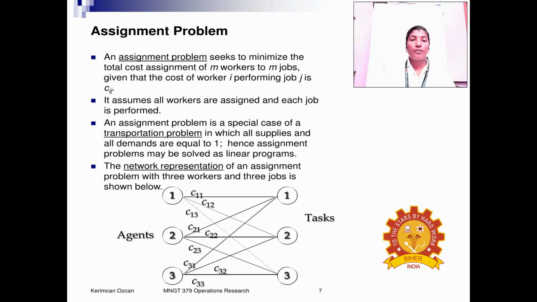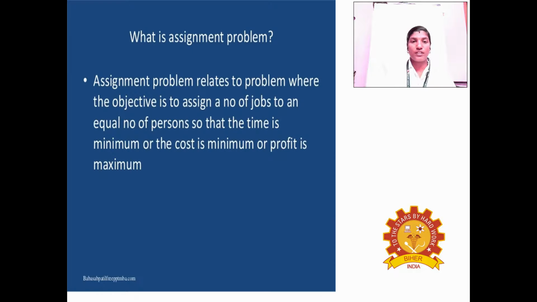An assignment problem is a special case of the transportation problem in which all supplies and all demands are equal to 1, and hence the assignment problem may be solved as a linear program. This is one network representation of an assignment problem with 3 workers and 3 jobs, as shown in the network below.